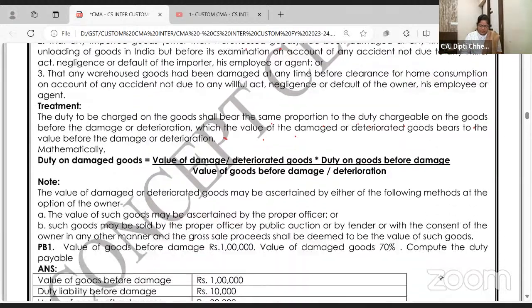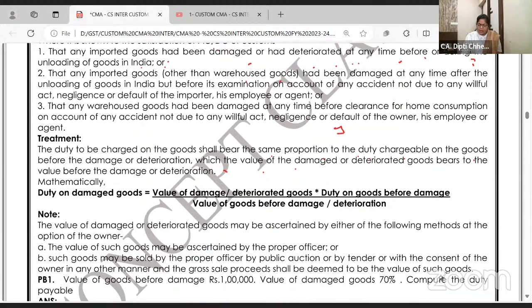Formula तो आज तक समझ में नहीं आया हमको. 1 lakh के goods थे, duty थी 10,000. Now they have become 70,000. So duty will be 7,000. Value of damaged goods 70,000, divided by value of the goods before damage, 1 lakh, multiplied by duty on goods before damage. 1 lakh में 10,000 है, तो after damage and deterioration है.